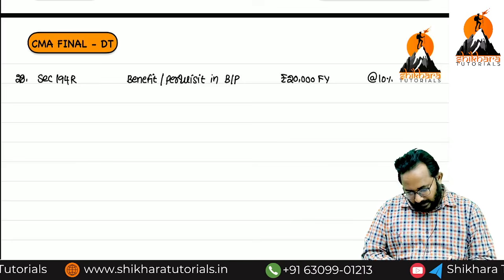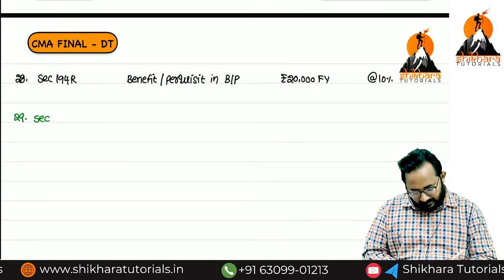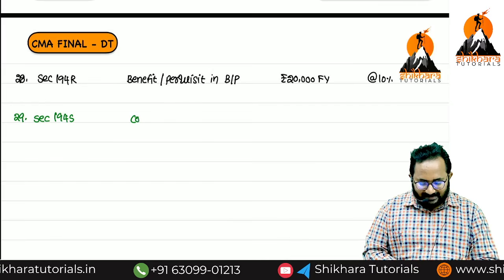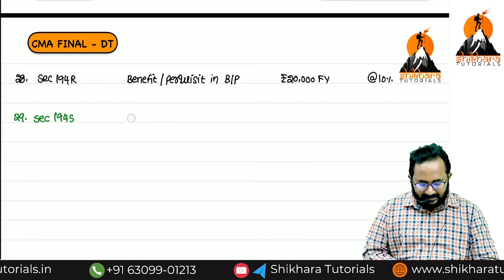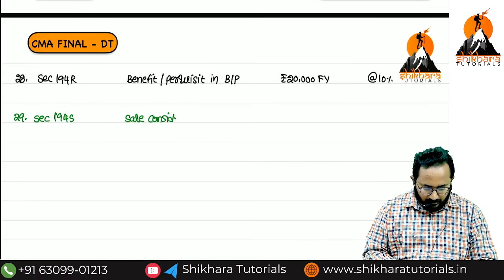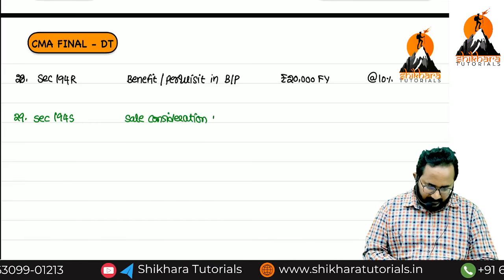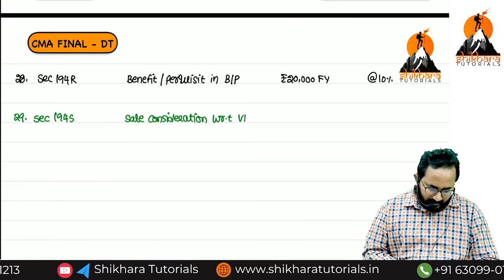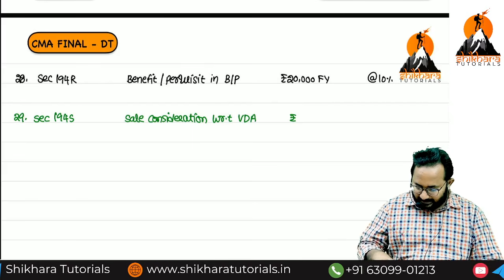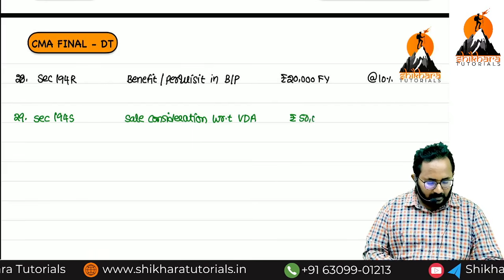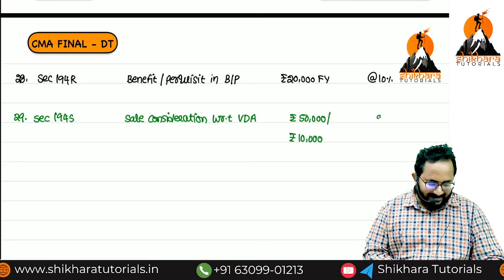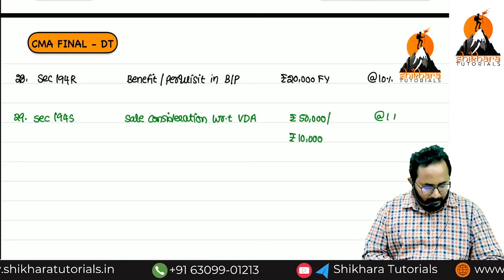29th, yes, we discussed in the last class, yesterday's class, 194S. That is sale consideration with respect to virtual digital asset. Threshold limit, in some cases it is 50,000, in other cases rupees 10,000. What is the TDS rate? At the rate of 1%.